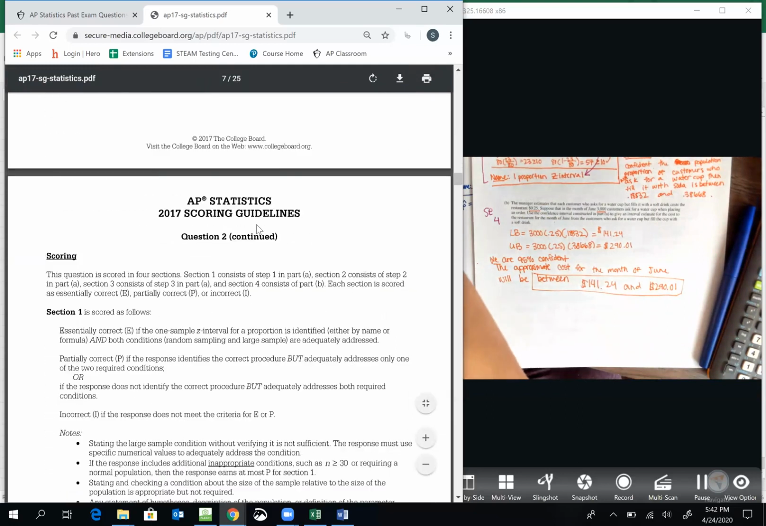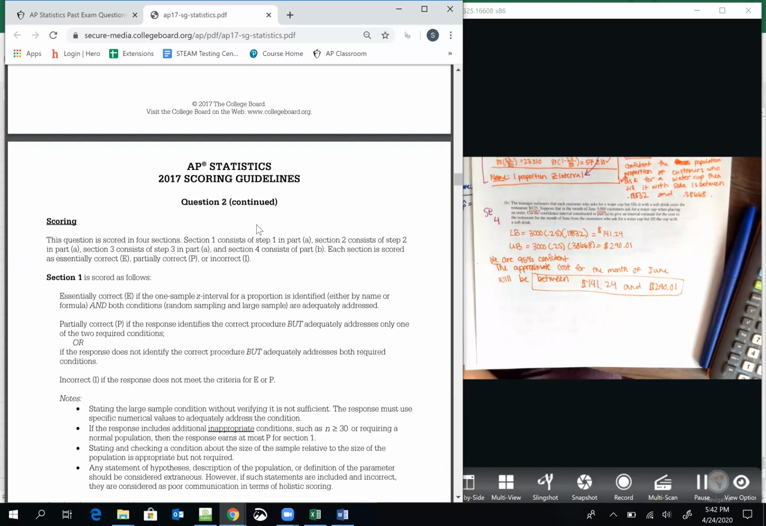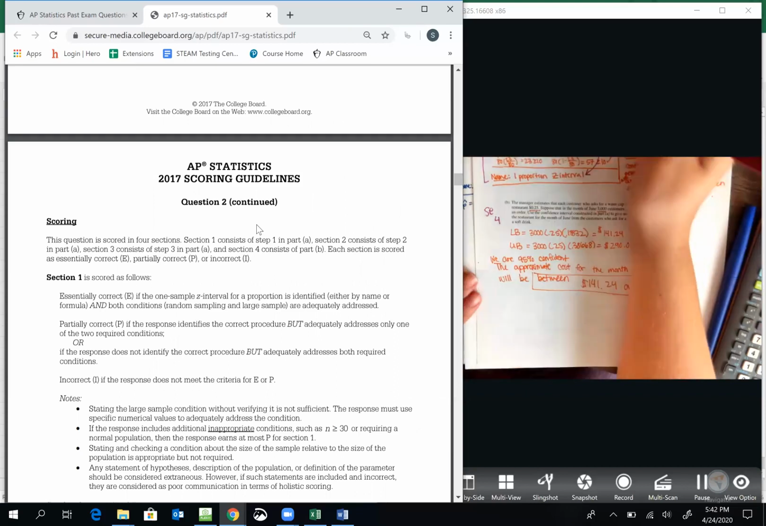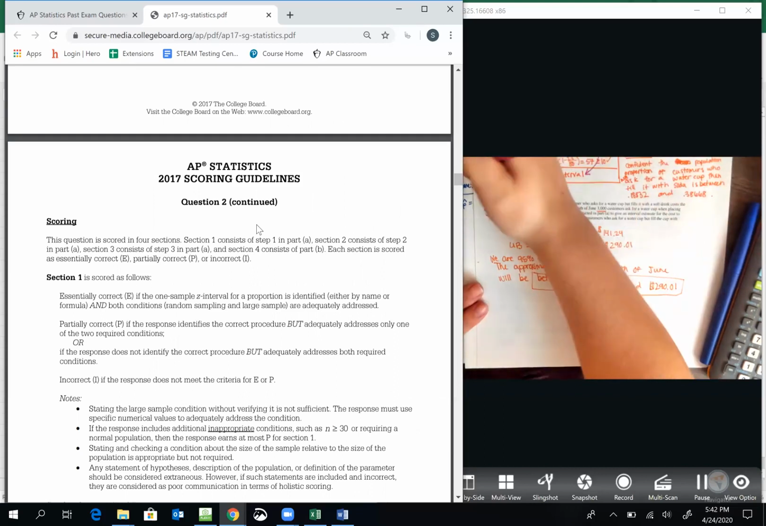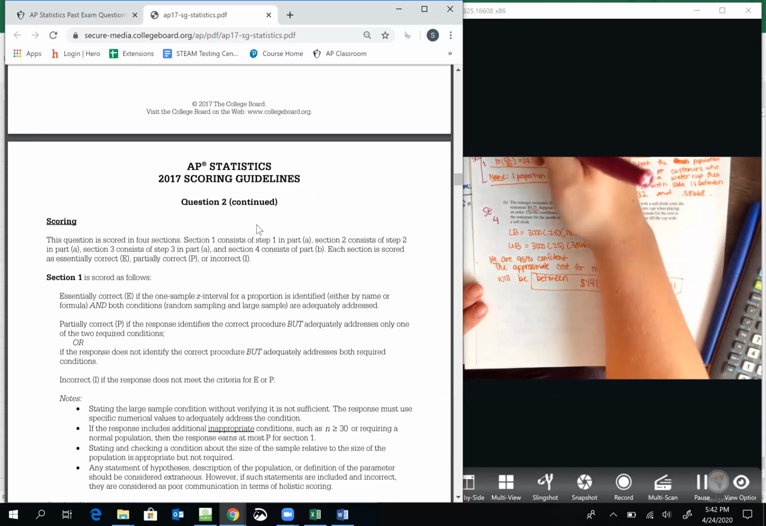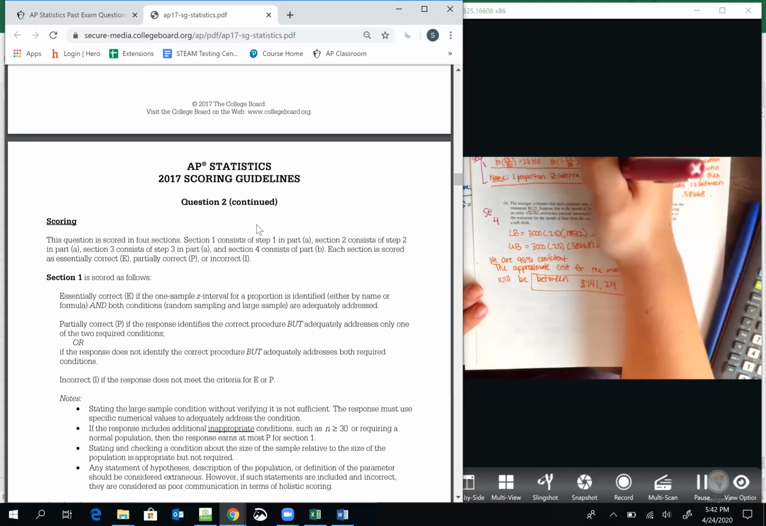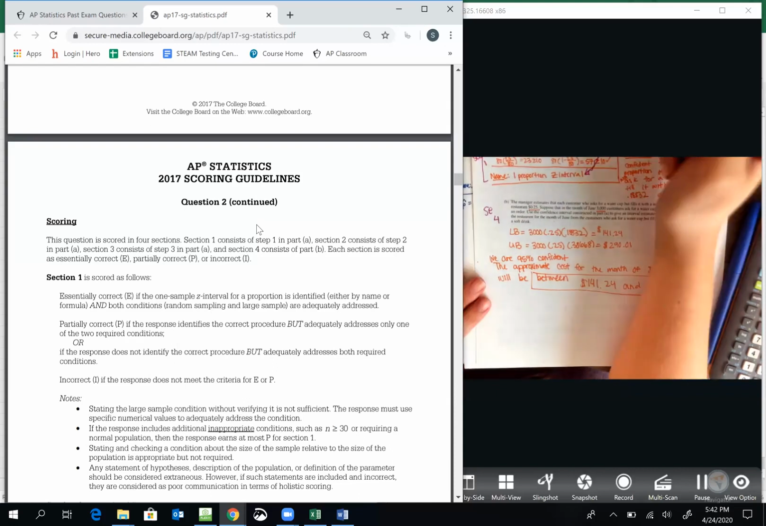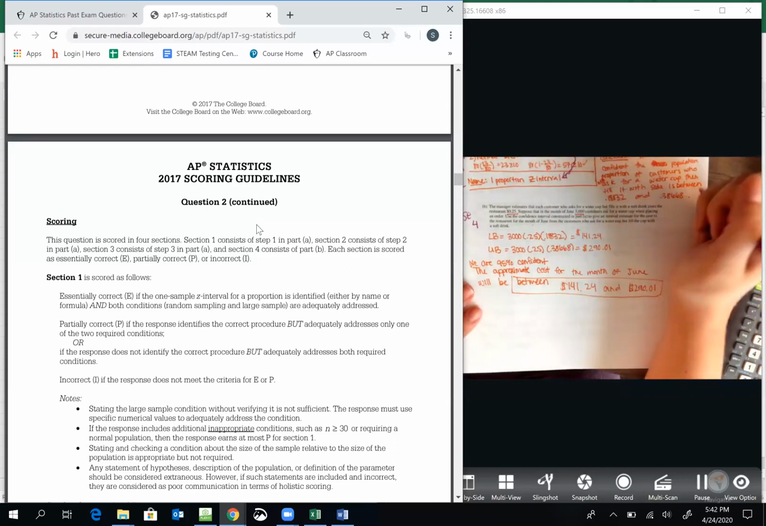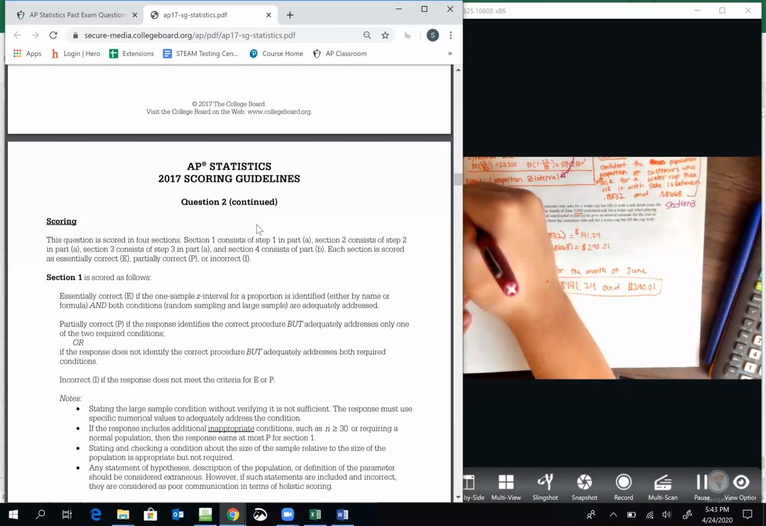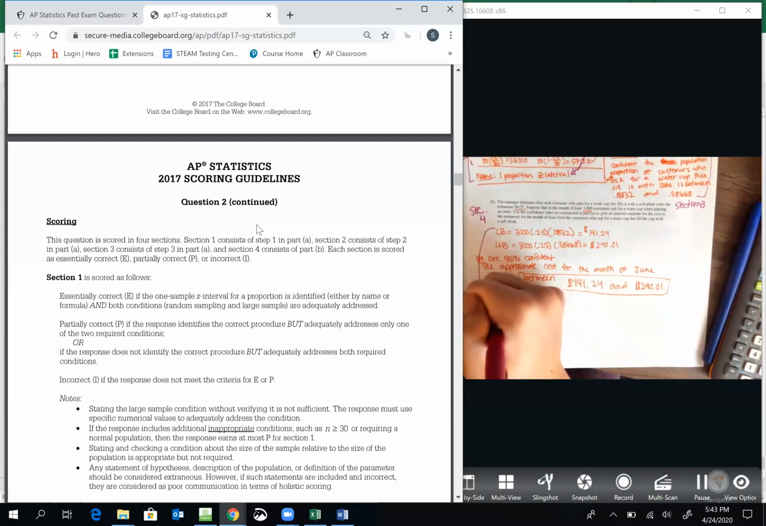And then section 2 consists of, I'm sorry, they did not do that. I don't know what's wrong with me. So this is section 1 right here. It's so pretty. Ignore that. This is section 1. This is section 2. This is section 3. And part B is section 4 right here.